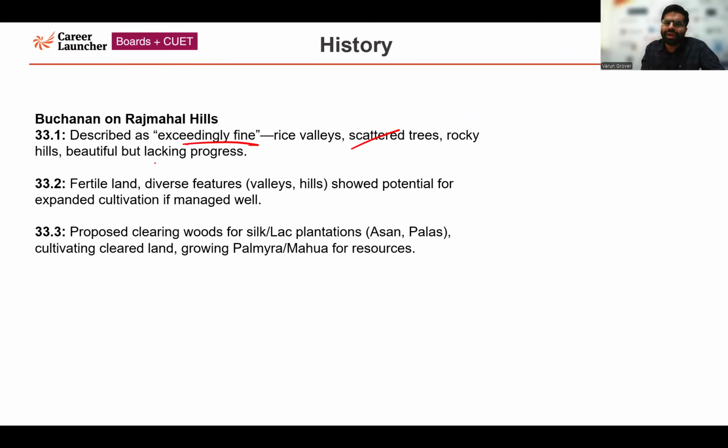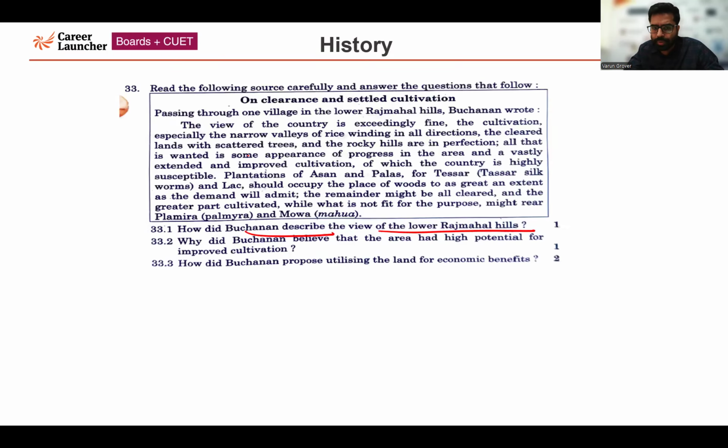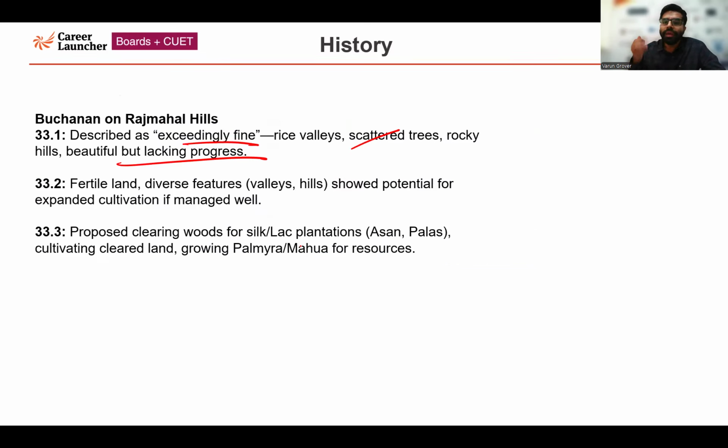Although they were beautiful, it was lacking progress at that point of time. Second question: why did Buchanan believe that the area had high potential for improved cultivation? Why was he thinking like that? Because the land was fertile. There were diverse geographical features, valleys and hills. That showed potential for expanded cultivation if it could have been managed well.